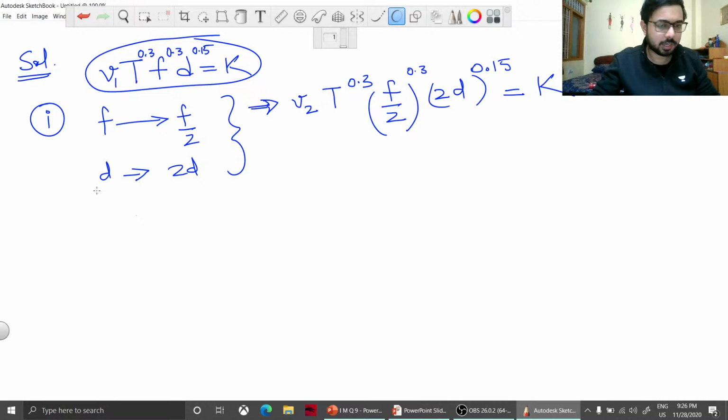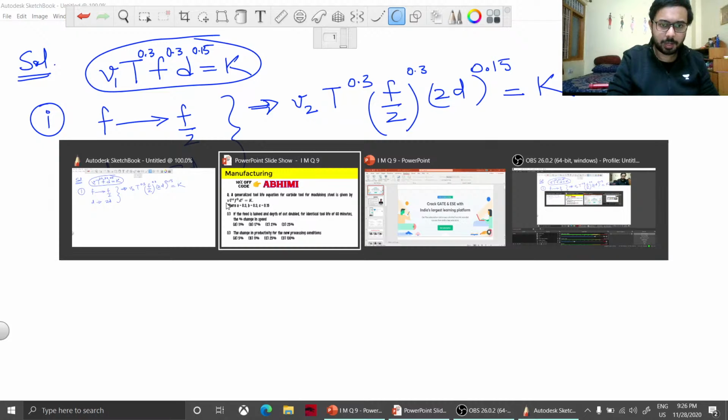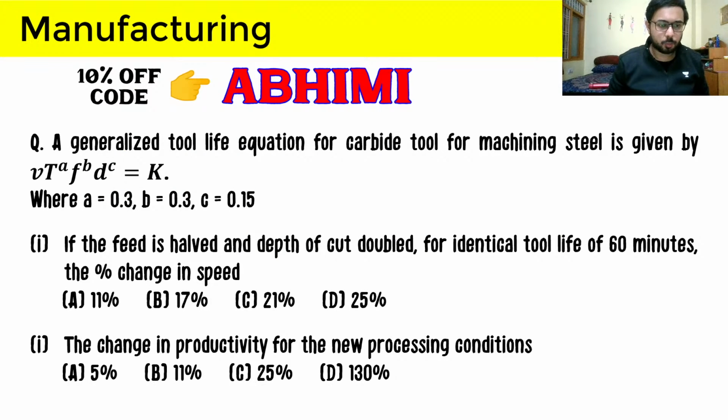The changes in the second condition are f goes to f by 2 and d becomes twice of d, which is depth of cut. And I have just put these updated values in the equation, and after that we will get v2 in terms of v1 if we compare both of these equations. So I hope you can just provide me the answer to the first part of the question, and I will just show you the question fully. You should solve this question in 30 seconds to 1 minute. Under 1 minute is fine.